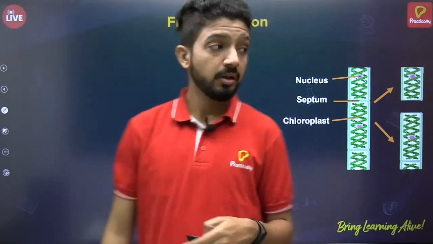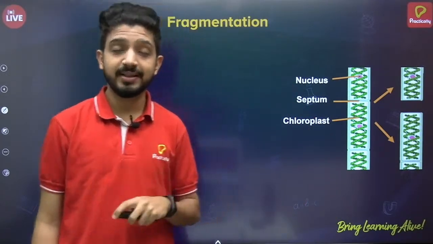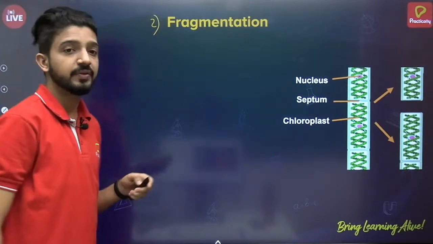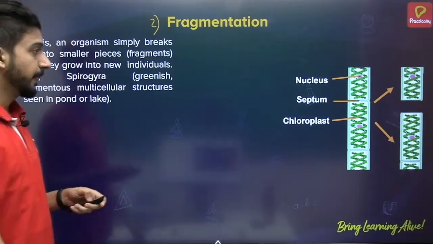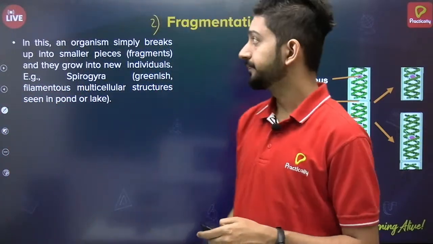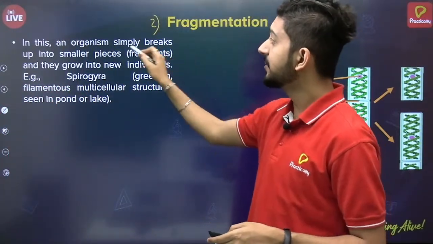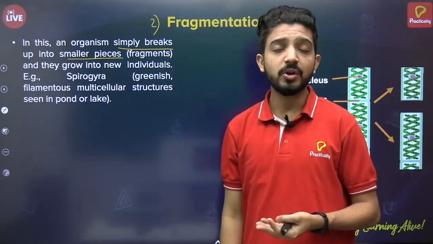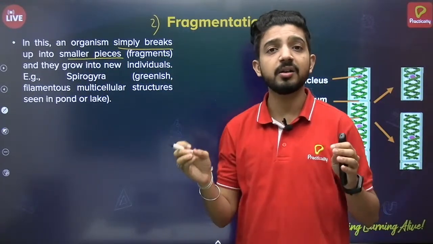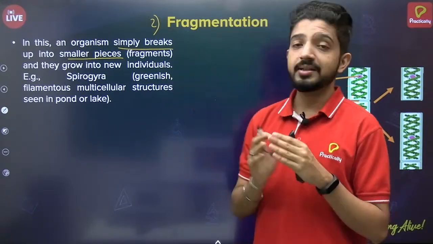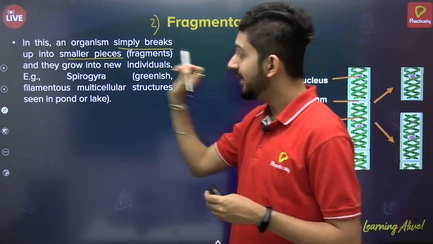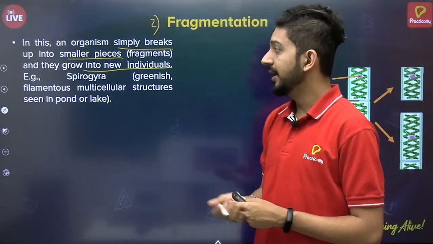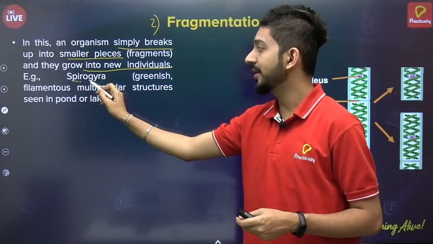Now the next type of asexual reproduction is fragmentation. This is the second type which we are seeing. In fragmentation, the organism simply breaks into smaller pieces, and that's what the name also suggests. Fragments means small random pieces. So an organism breaks into small pieces, and then each piece grows into a new individual. The best example of this is Spirogyra.